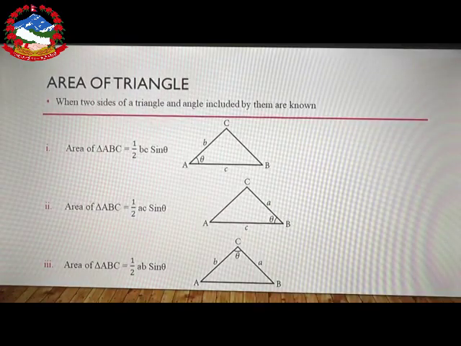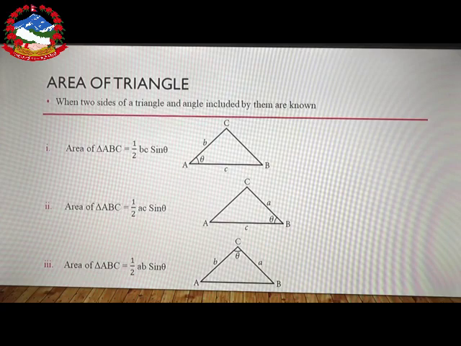Dear students, once see on the slide, the first one is area of a triangle ABC is equal to 1 by 2 BC sin theta. There AB and AC both are given and angle made by them, that is theta, also given. But in the second figure, area of triangle is equal to 1 by 2 AC sin theta.